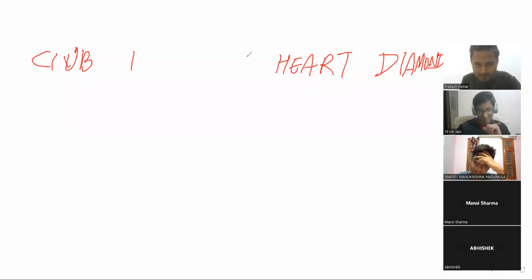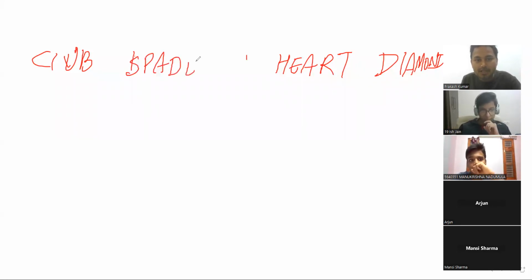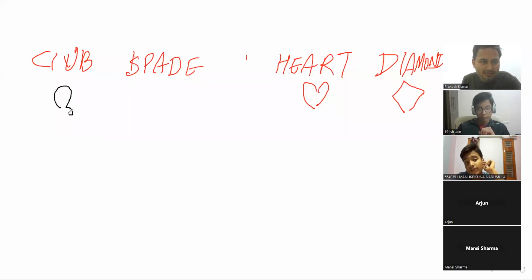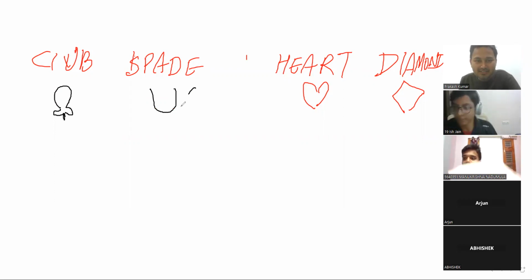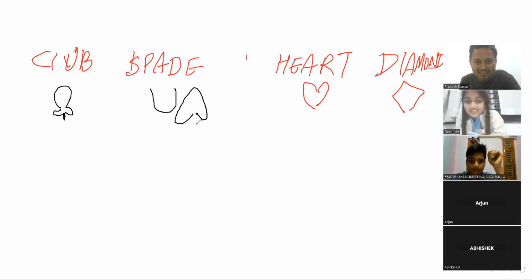Okay, fine. So heart, diamond, club, and what was that? Spade. So heart is like this shape. Diamond is like this shape. Then we have spade and club. Club is like that, right? कुछ ऐसा होता है. And spade? Reverse heart shape. Like a leaf. Just make it upside down. Yes, sir.